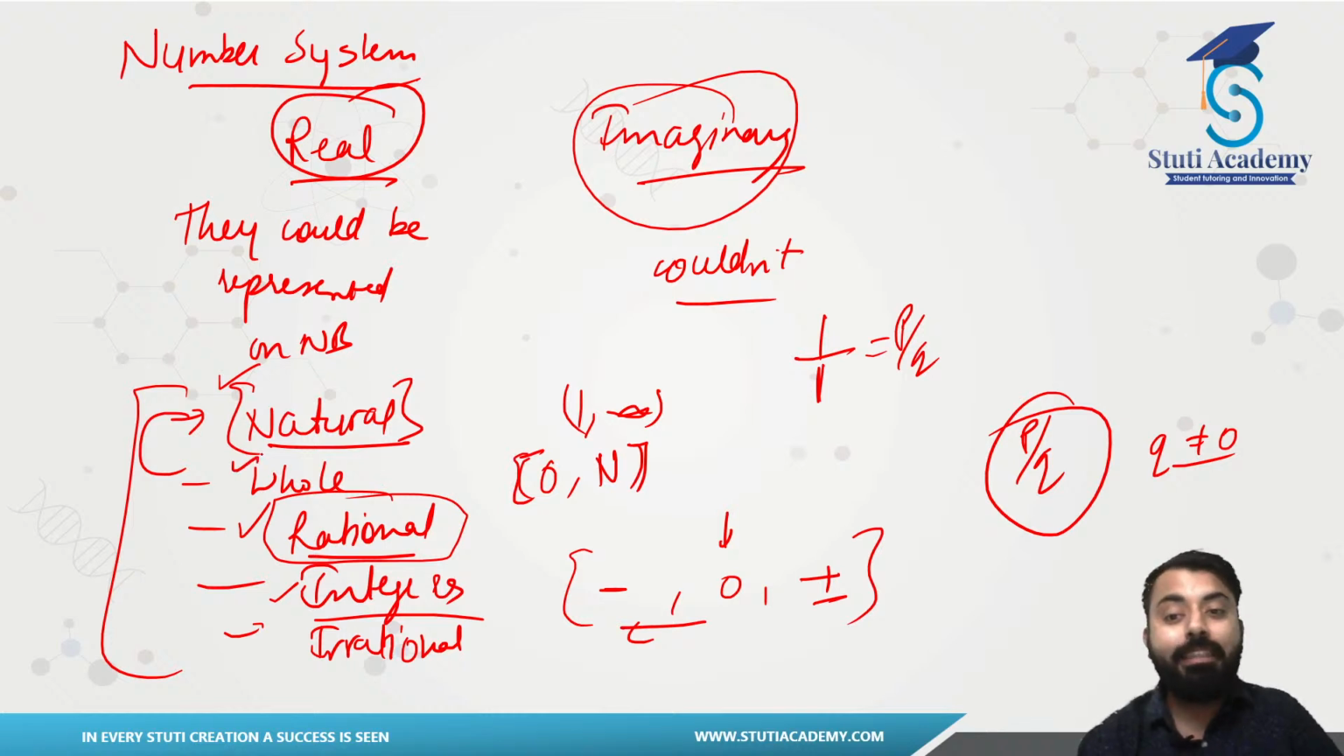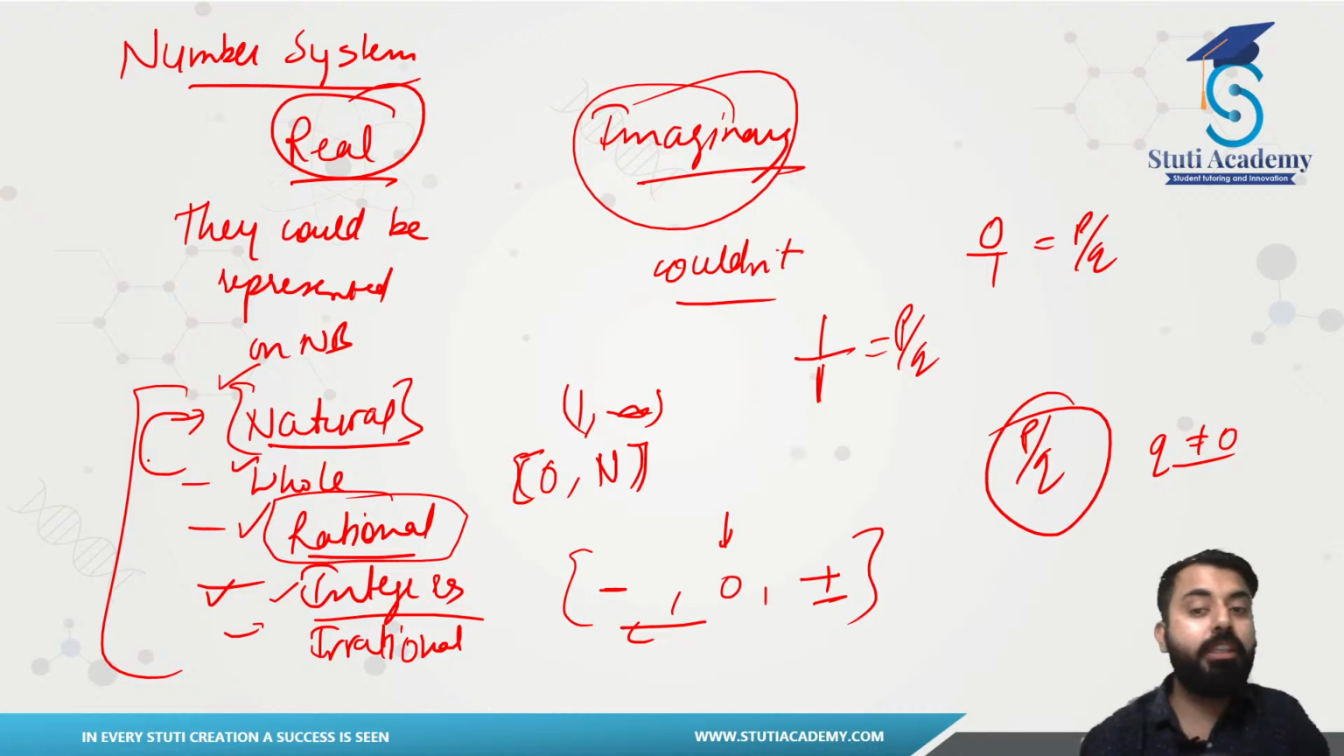We could easily represent our whole numbers also. That means every whole number was a rational number. You remember 0 by 1 also is in the form of p by q, so it was also rational. Every integer was a rational number, but the converse was not true. Every rational number could not be a natural number, nor a whole number, nor an integer. So natural, whole and integers could be rationals, but not the other way around.